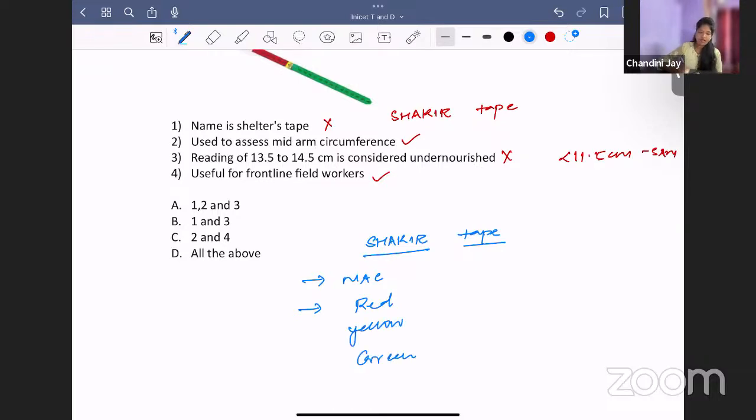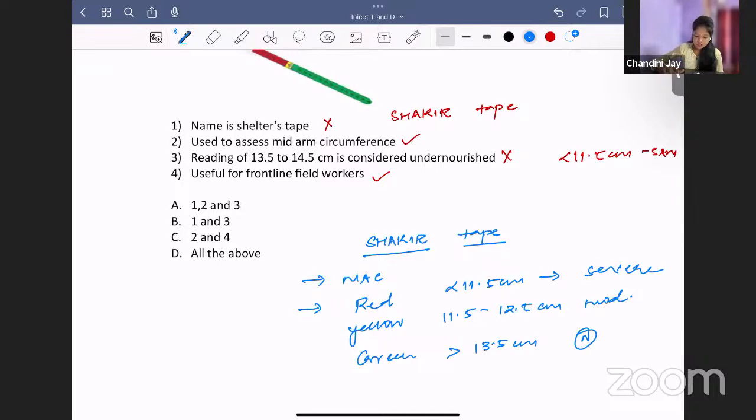Just like your traffic signal, green means it is normal. So when the mid-arm circumference is more than 13.5 centimeters, it is normal. In the yellow zone, if it is between 11.5 to 12.5 centimeters, it is moderate malnutrition. The red zone, less than 11.5 centimeters, is severe malnutrition.